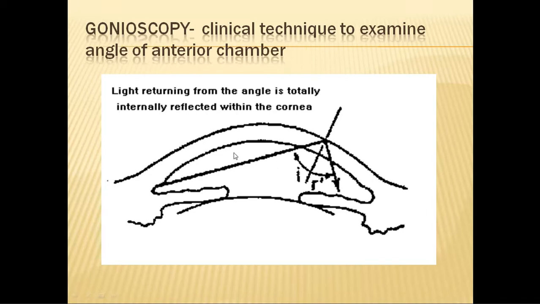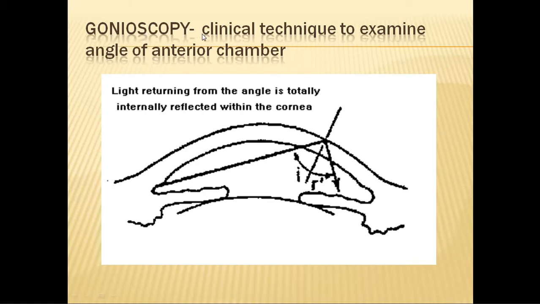So what scientists have done is they have introduced an instrument called the gonio lens, which works on the principle of eliminating this total internal reflection and enables the observer to observe the angle. This technique is called gonioscopy.